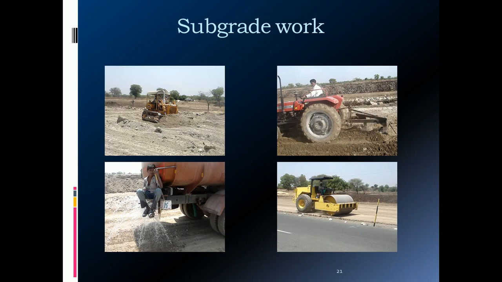Frequently we have to add water to maintain the optimum moisture content to get the desired dry density in the field. The stability, strength and life of the pavement totally depend on the preparation of the subgrade material. When the strength of the subgrade is not adequate, then we borrow the material and compact it properly.